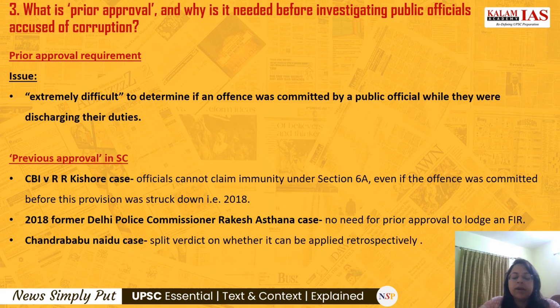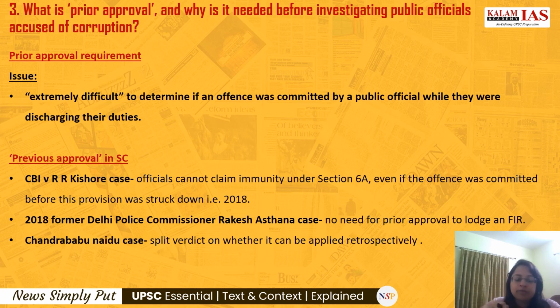But there is an issue over here. What is the issue? There is a condition attached that the public official has to be in his or her official duty while committing that offense, and only then can we seek the approval. That is an issue, because it is very difficult to determine if the offense was committed by the public official while discharging their duties. This is problem number one.